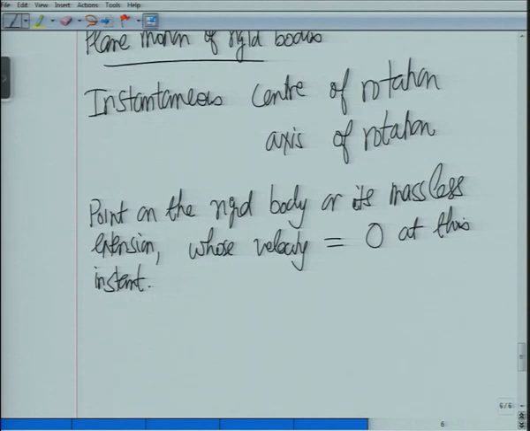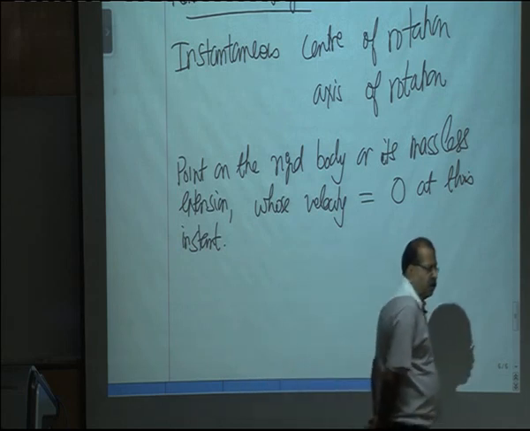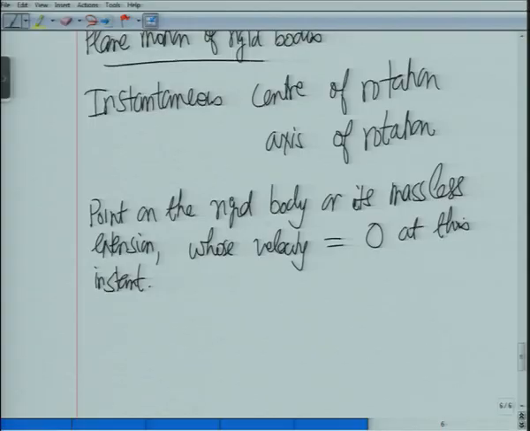If there is a particular point on the body whose velocity is equal to 0, then that point is called the instantaneous center of rotation. Now the word instantaneous means that this point may not be permanent. It may keep on changing as the body moves. The second thing we have to keep in mind when we use instantaneous center is that its velocity is 0, its acceleration may or may not be 0. It's just the velocity which is 0.